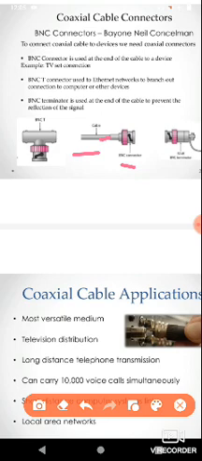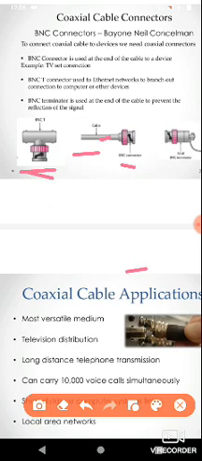Next one is the BNC T connector. This is the BNC T model. The BNC T connector is used in Ethernet networks to branch out the connection to a computer or other devices.